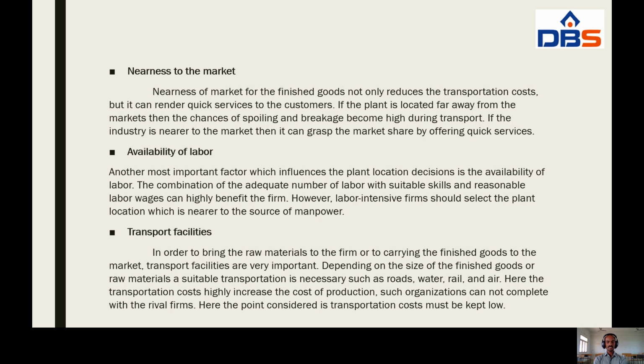Must be kept low. And here what we have to understand, any business organization needs transportation facilities. These transportation facilities are useful to carry raw materials or finished goods to the market. It is very important to any organization. And the next one,